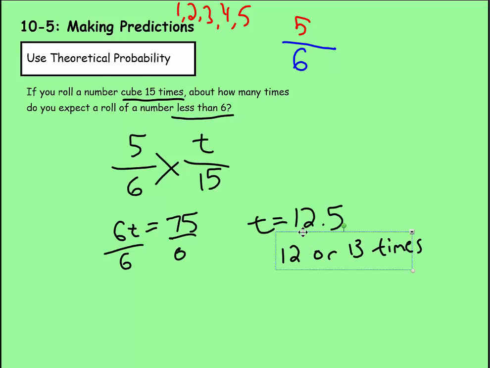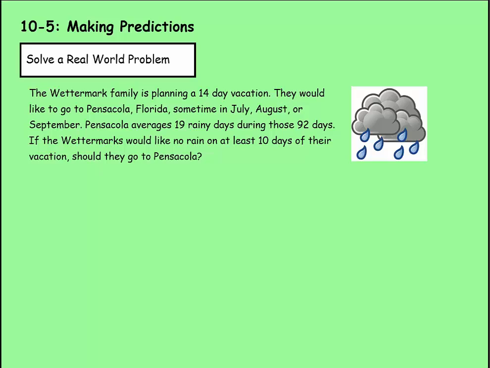About that. Now we can solve a real-world situation. It says the Wettermark family is planning a 14-day vacation. They would like to go to Pensacola, Florida sometime in July, August, or September. Pensacola averages 19 rainy days during those 92 days. If the Wettermarks would like no rain on at least 10 days of their vacation, should they go to Pensacola?